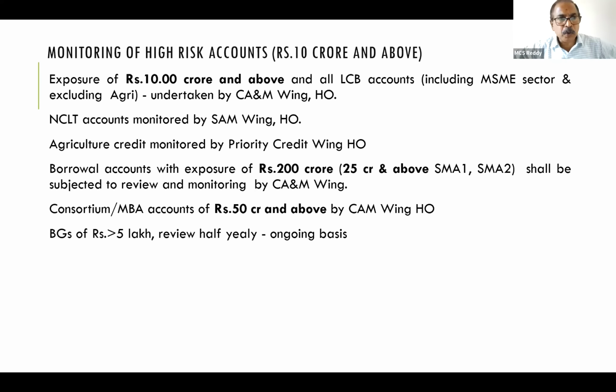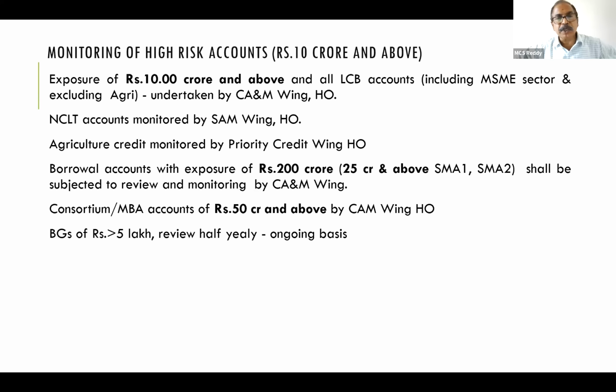High risk accounts, monitoring of exposures of 10 crores and above. All LCB accounts, including the MSME sector and excluding agriculture, are undertaken by the CAM wing at HO. NCLT accounts are monitored by the SAM wing at HO. Agricultural credit accounts of 10 crores and above, these large borrowing accounts, are monitored by the priority credit wing at HO.